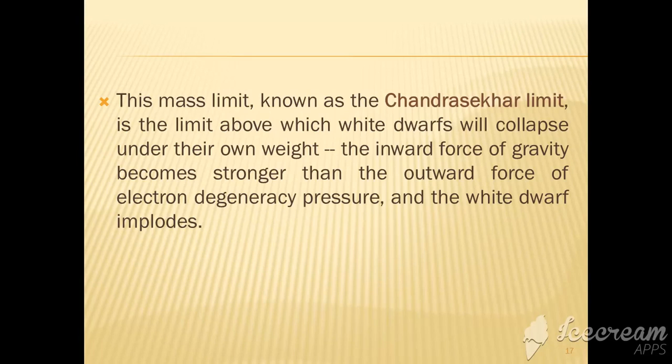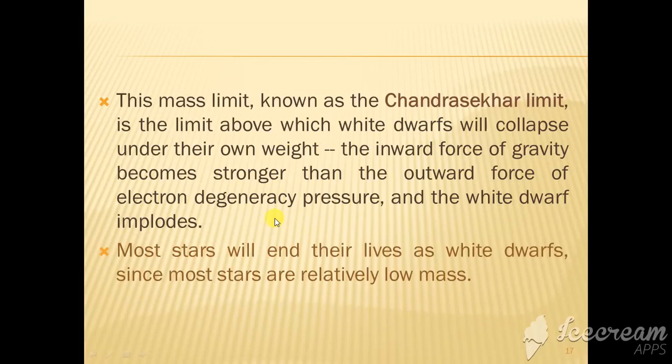But Subramanian Chandrasekhar proved that if the mass of the white dwarf is more than 1.4 times the solar mass, the gravitational attraction will become so strong that electron degeneracy pressure cannot balance it. And at this stage, the white dwarf implodes. Most stars will end their lives as white dwarfs because most stars are relatively low mass stars. So the maximum number of stars will end their life as a white dwarf because the majority of stars in our universe are low mass, average mass stars.